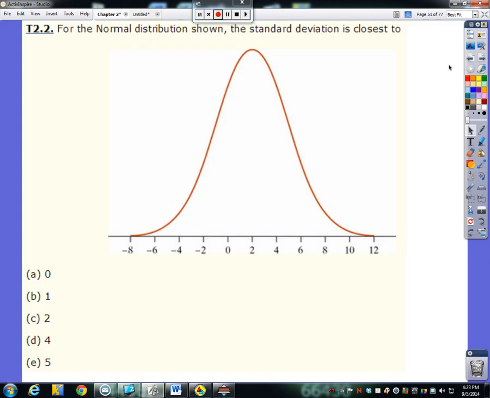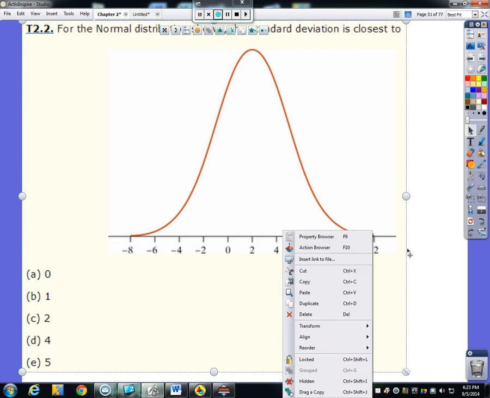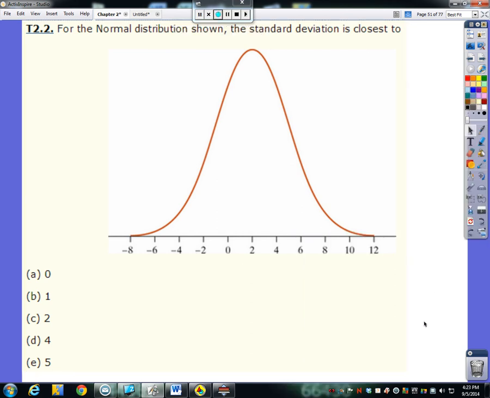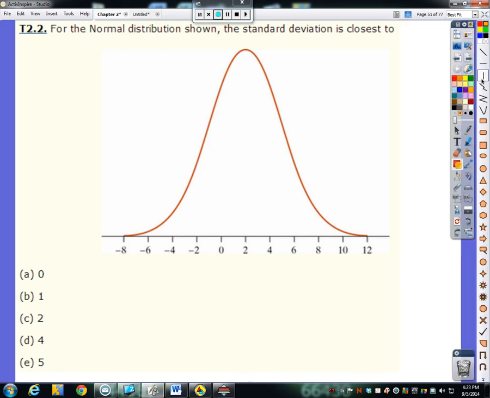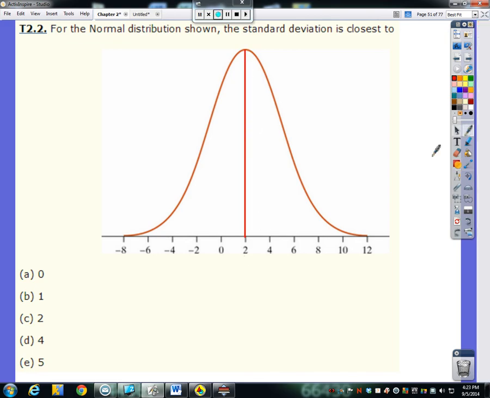Problem 2. For the normal distribution shown, the standard deviation is closest to 0, 1, 2, 4, 5. Well, man, this is crazy. How do we do this problem? We just have a normal curve and we're supposed to get the standard deviation just from it? Well, here's how we're going to have to look at this. The mean is in the middle, so let's draw that in. It's about at 2.